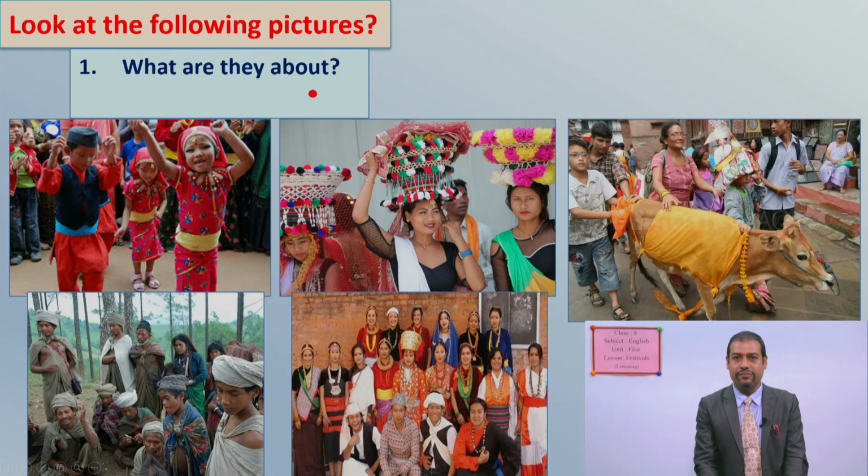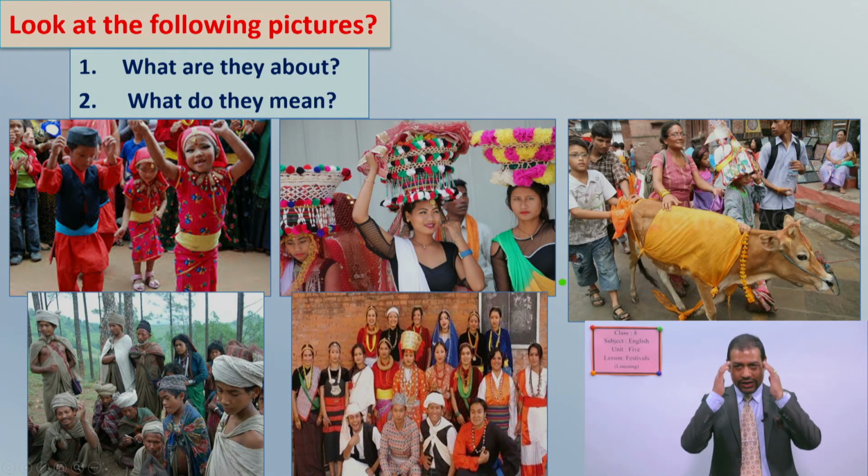So what are they about? It means that all these pictures show us people celebrating their festivals, jatras, it means cultural performance. Now look at the dress, uniform and their activities. So, what do they mean? What do you guess? Okay.